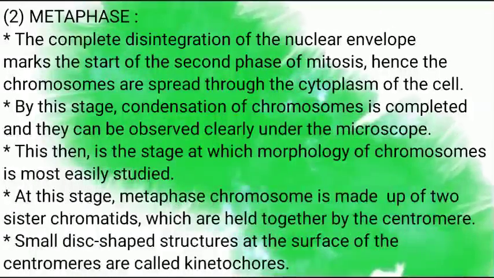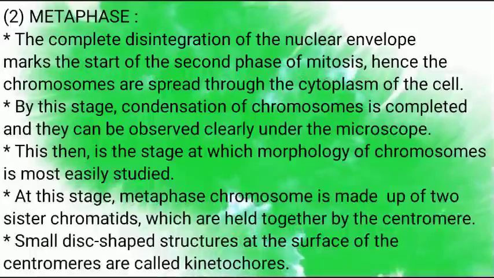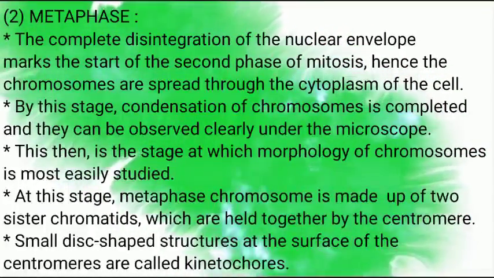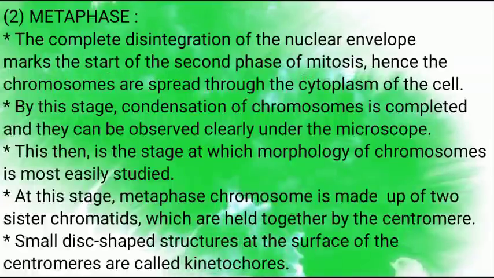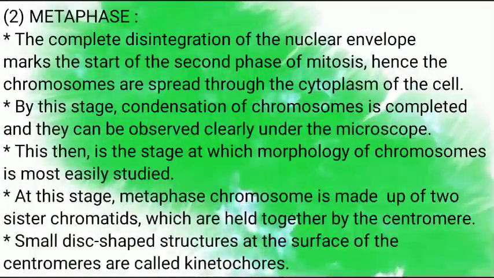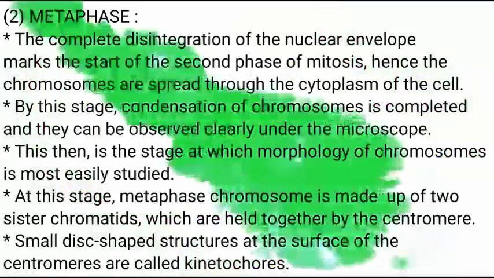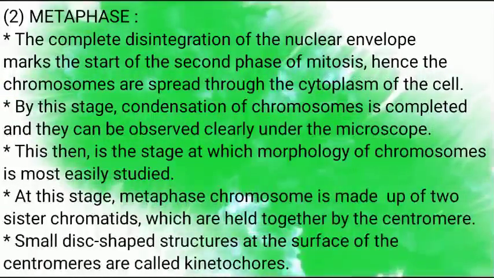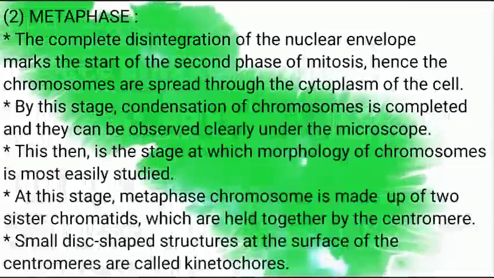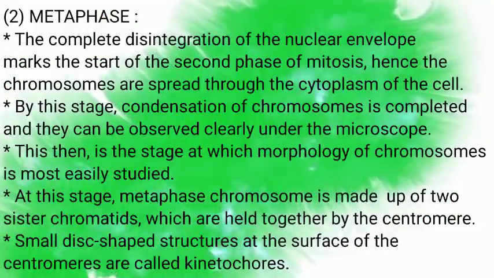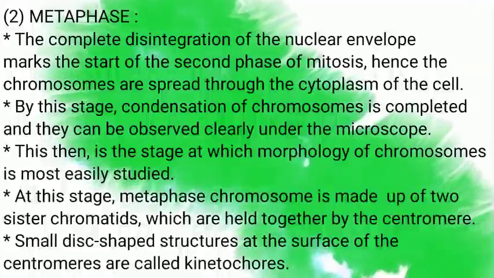Second one, metaphase. The complete disintegration of the nuclear envelope marks the start of the second phase of mitosis. Hence, the chromosomes are spread through the cytoplasm of the cell. By this stage, condensation of chromosomes is completed and they can be observed clearly under the microscope.